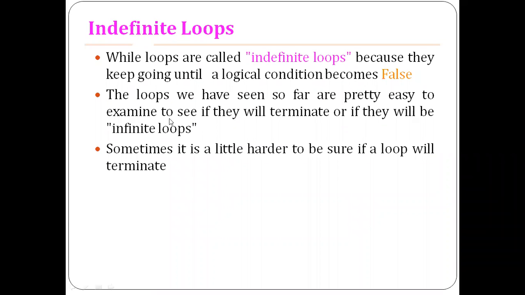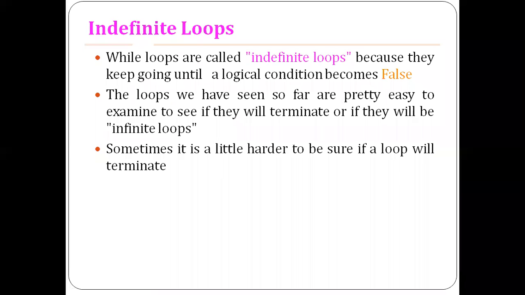So while loops are called indefinite loops because the loop keeps going until a logical condition becomes false. Unless the condition becomes false, your while loop enters into an infinite loop, and these infinite loops are also called indefinite loops.